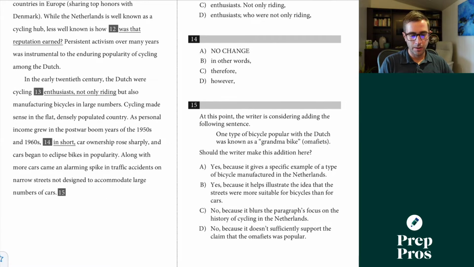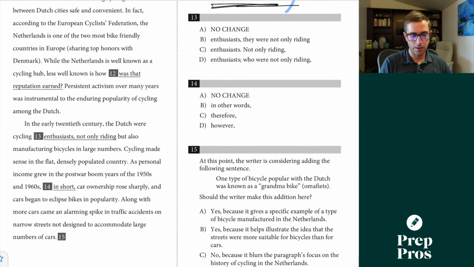Number 13: in the early 20th century, the Dutch were cycling enthusiasts, not only riding, but also manufacturing bicycles in large numbers.